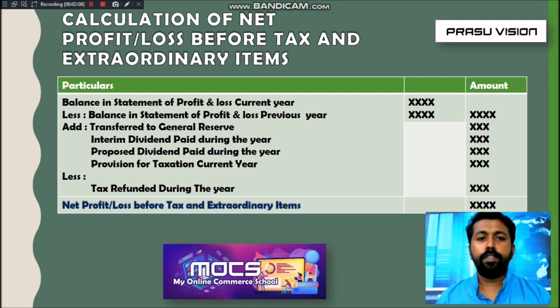At the end of the financial year, the board of directors will declare the dividend for the present financial year, and next year the amount will be paid from the profit. So we will pay the previous year's declared dividend from the next year's profit.